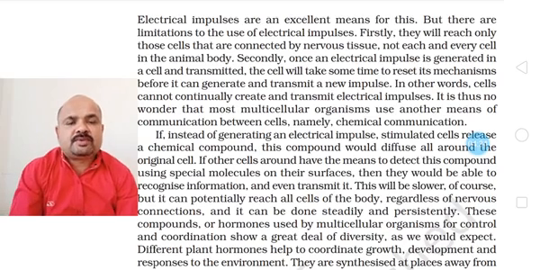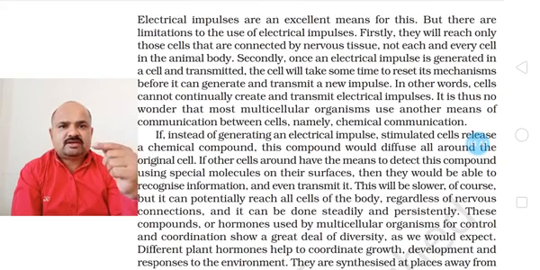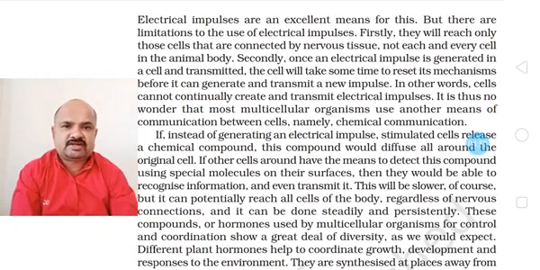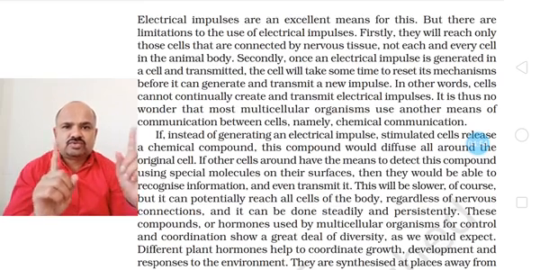So we were talking about electrical impulses. When they are working, these electrical impulses are created in stipulated time. They cannot be continuously created, and they are sent to different parts of the body.